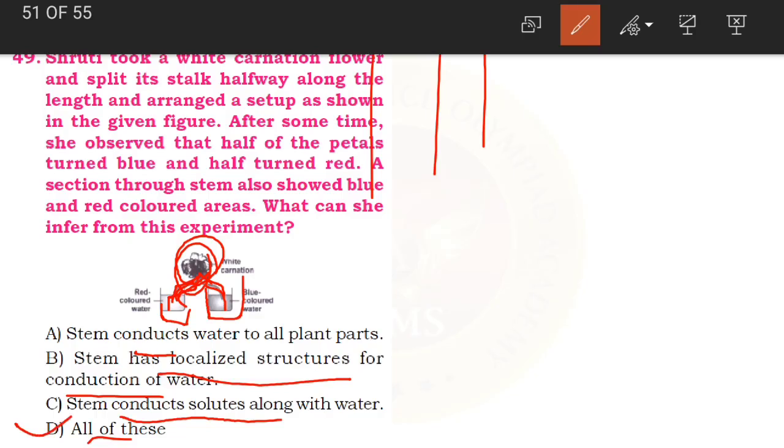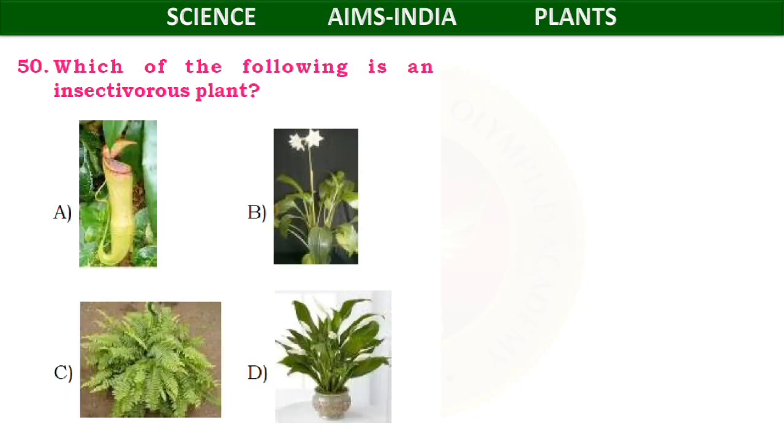Okay, D option, all of these, because the stem carries the water to all the parts of the plant. Suppose there is any solute, like the color here, mixed with the water, then that is also carried along with the water. Here we have mixed the red color and blue color, and that is also carried through the stem. So all of these options are correct. D option is the right answer.